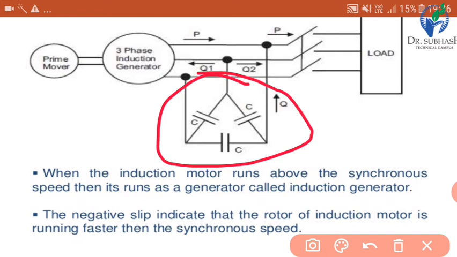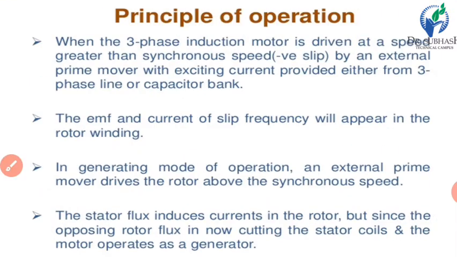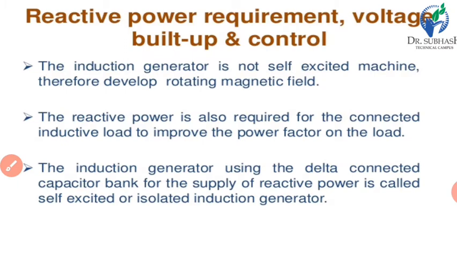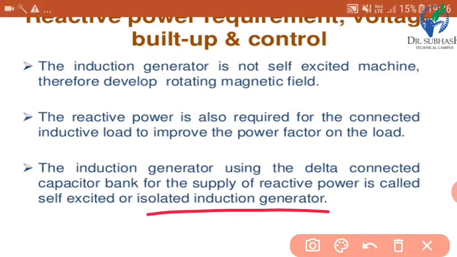Whenever the delta connected capacitor bank is used, at that time this type of generator is known as a self-excited generator, or sometimes it is also known as isolated induction generator.